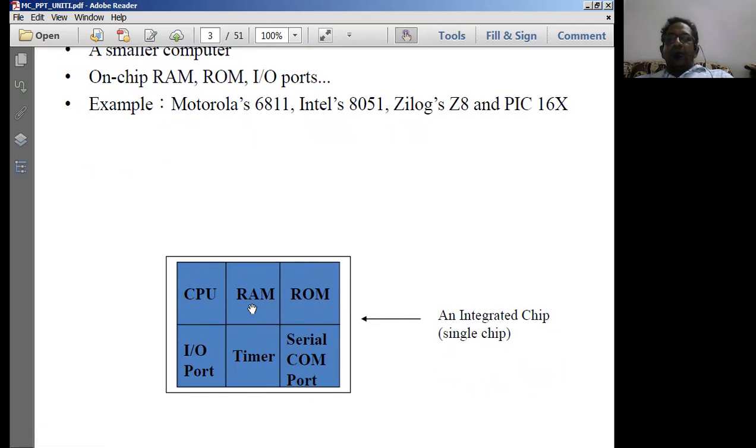Then RAM, random access memory, is normally used to write some programs onto it and read some programs from it. So it can be erasable also. That is called RAM. Whereas ROM is read only memory. That means RAM operation is different, ROM operation is different. IO port operation is different, serial communication port operation is different, timer operation is different. Now all these various devices are connected to work in a single unit.